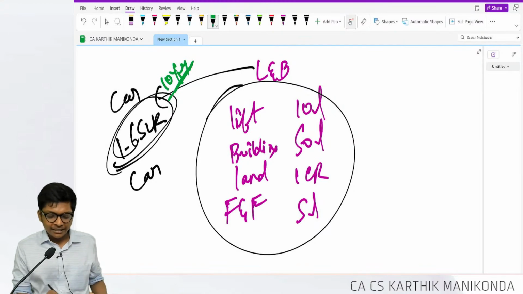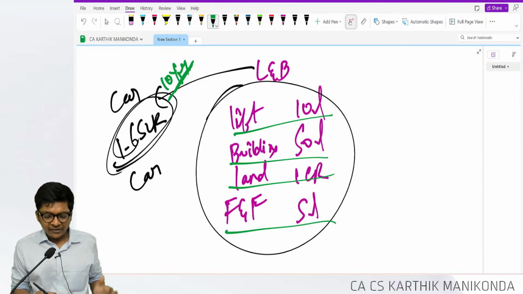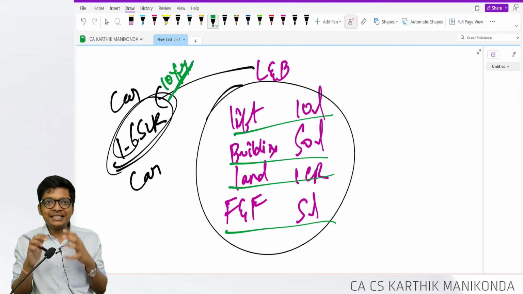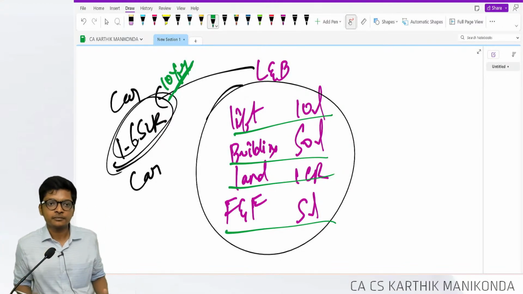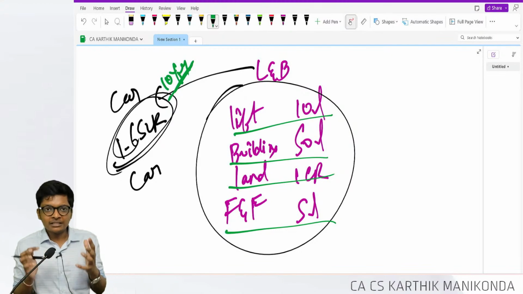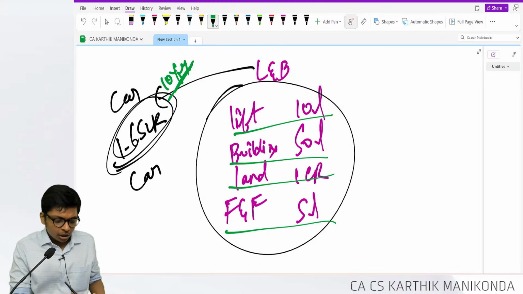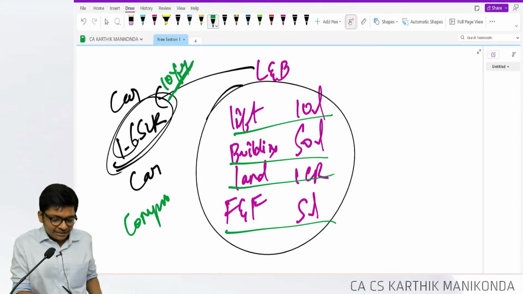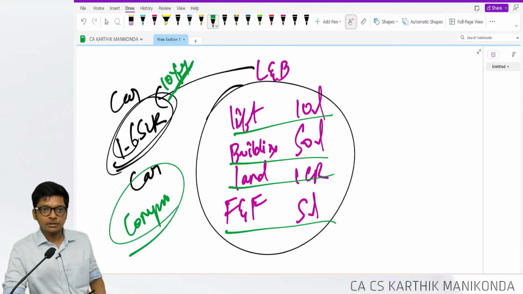Same way in land and building, lift has a different useful life. Building has a different useful life. Land has a different useful life. Furniture fitting has a different useful life. Component method says split the asset into different useful lives. In other words, whichever component of the asset has a different useful life, split them into components.